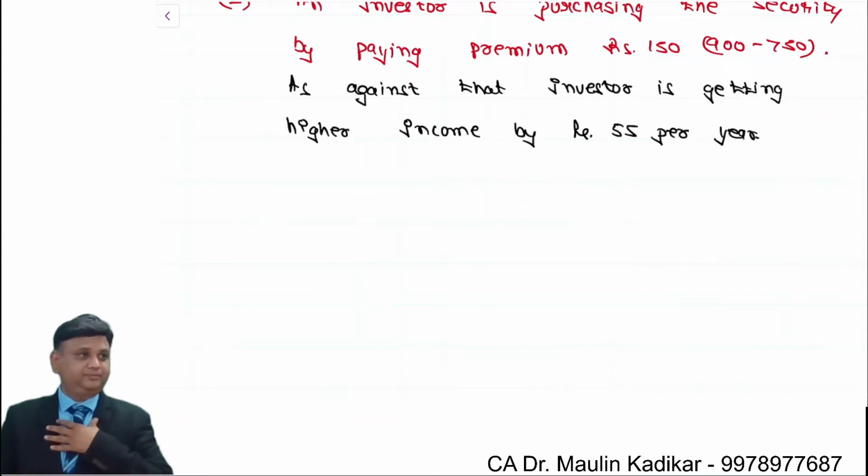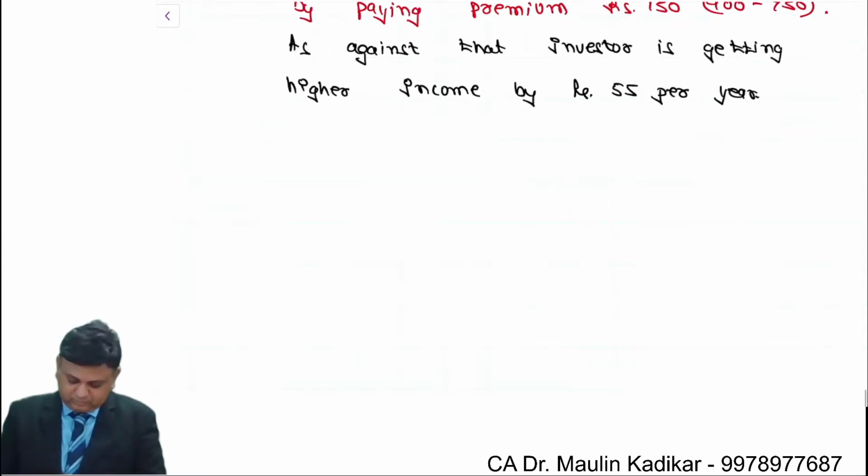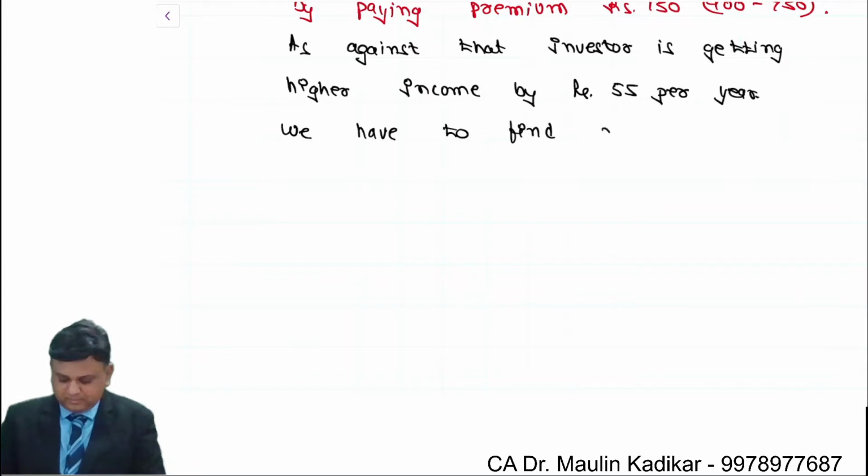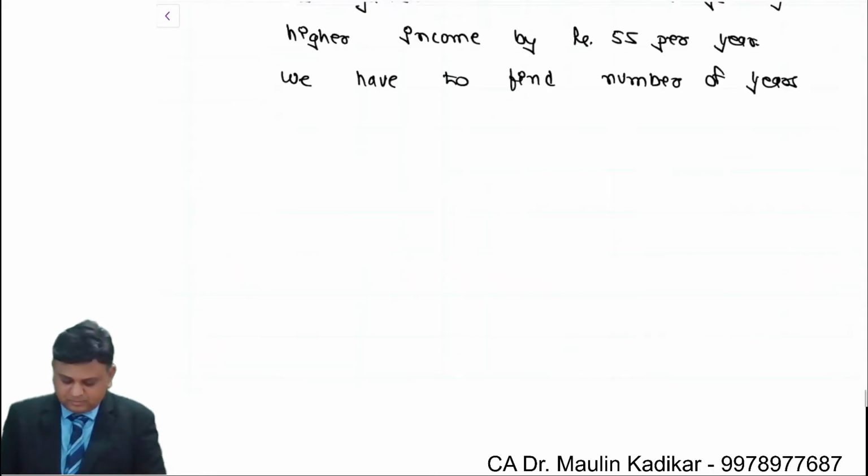Full stop. We have to find the number of years to recover this premium.